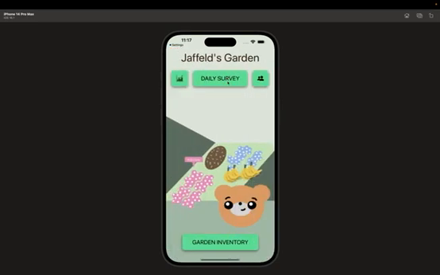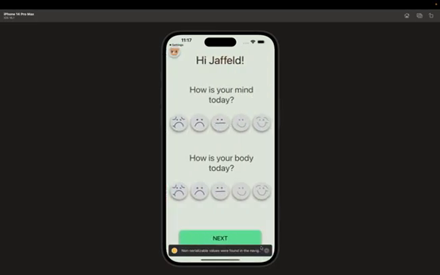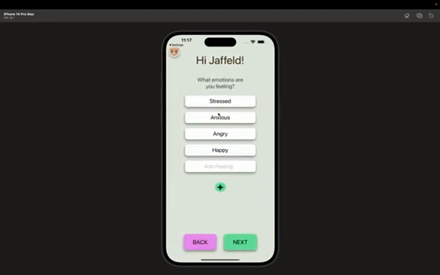The next thing I want to highlight is our daily survey. This is the meat of the application, and this is where we actually record our feelings. So today, my mind, I would say give it a 4. My body, let's say it's a 3. My emotions, all these are clickable boxes, and then we also have this option to add your own emotion. So let's say I'm feeling excited today. In order to add the emotion, we hit the plus button, and then also click excited to highlight it. And so now we know it's selected.